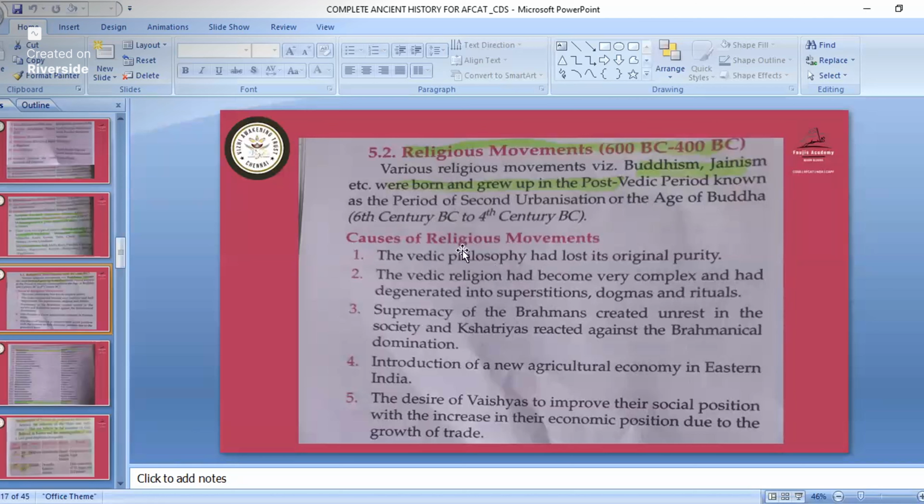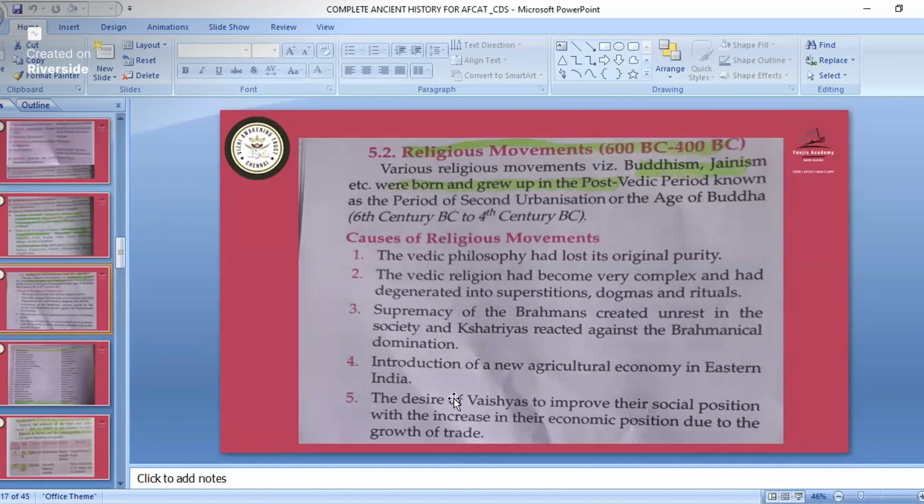So what was the cause of religious movements? It is not that important, but for knowledge purposes, you must know. The Vedic philosophy had lost its original purity. The Vedic religion had become very complex and had degenerated into superstitions, dogmas, and rituals. Supremacy of the Brahmanas created unrest in society, and the Kshatriyas reacted against the Brahminical domination.